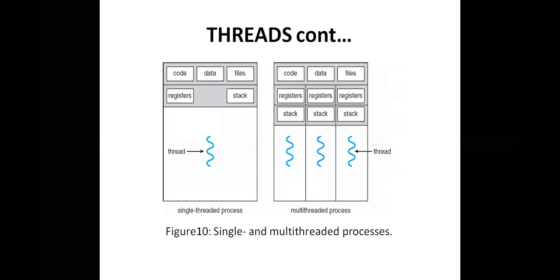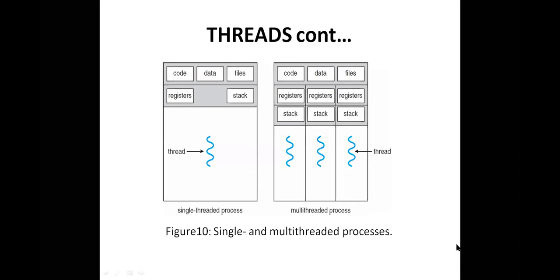Under banking, we have so many modules: a withdrawal module, a deposit module, a balance inquiry module, and one more module called mini statement. Each and every module will be assigned to an individual thread, so we can run all the threads at the same time.